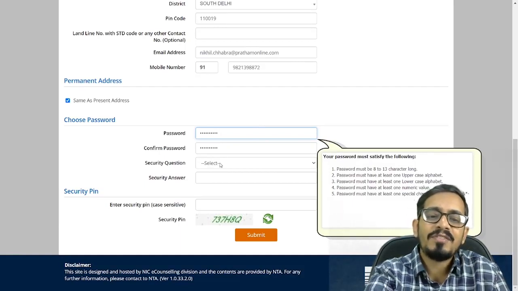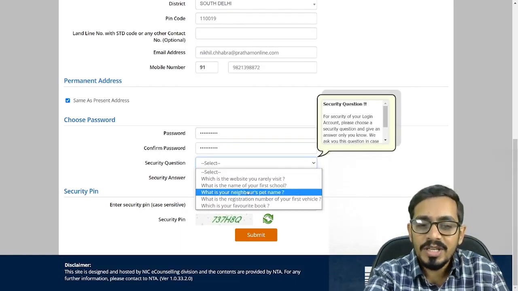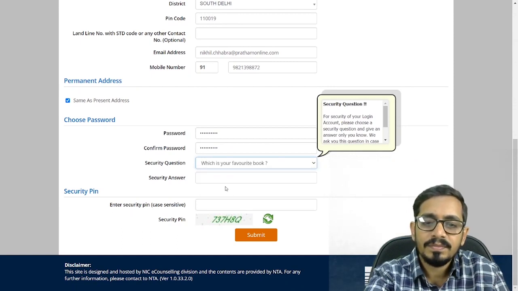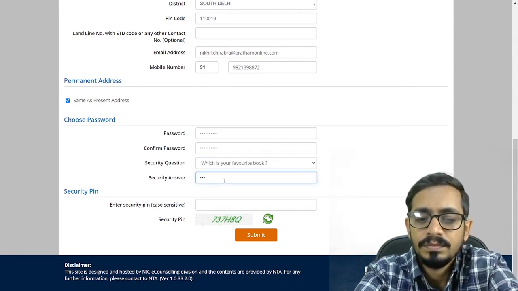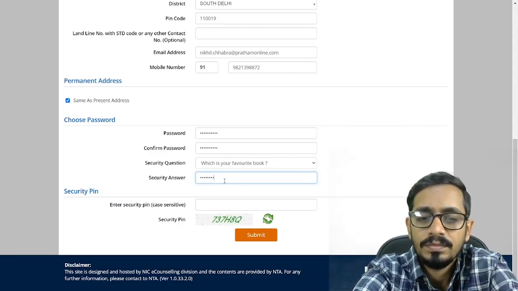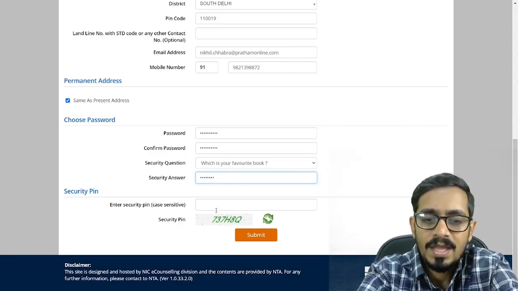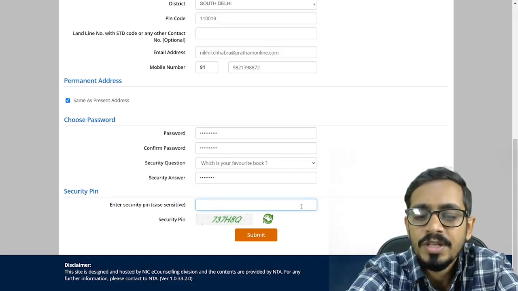Below that, you'll have the option called security question. You can keep anything, you can mention that. And there's a captcha here, you have to punch in the same captcha.